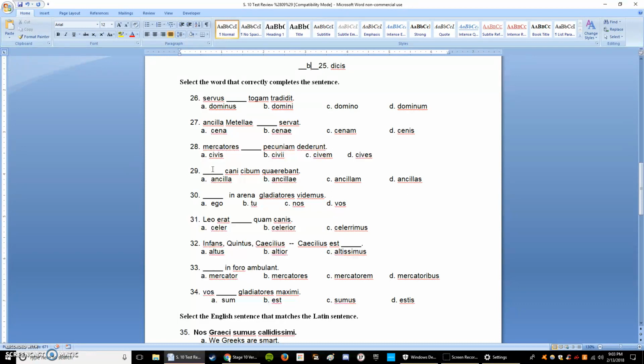So 26 through 34, we did this as our warm-up today because most of the missing questions come from this. So we have servus blank togam tradidit. Well, servus means slave. The verb here is tradidit, means handed over, and this means toga. So we have the slave handed over the toga. All of these words mean master. And really the only way that master will fit into this sentence is if we're saying the slave handed over the toga to the master.